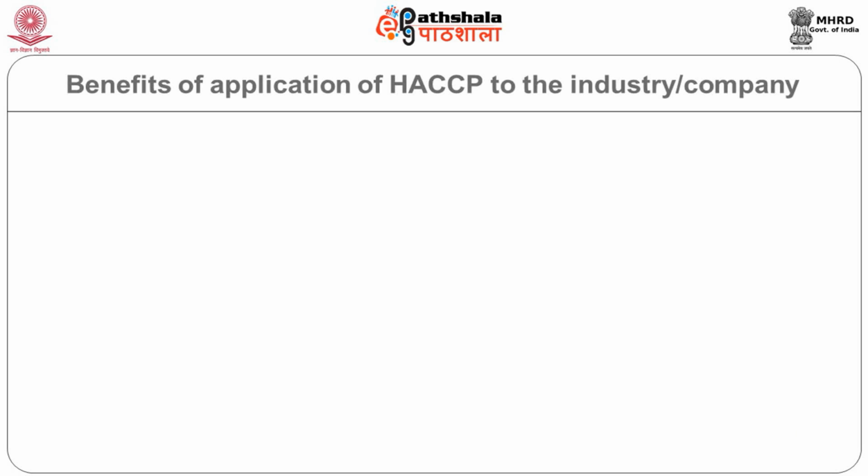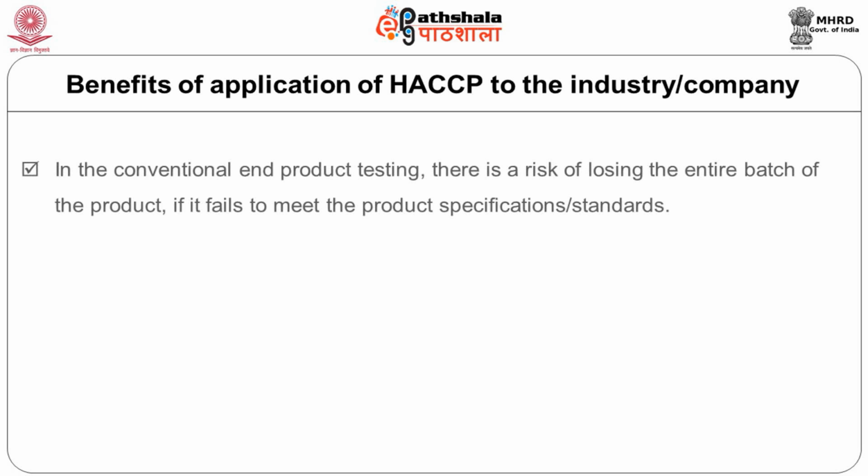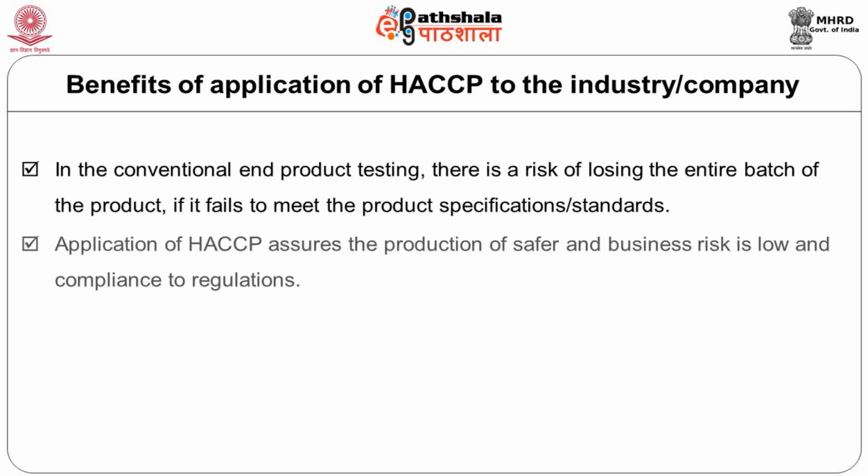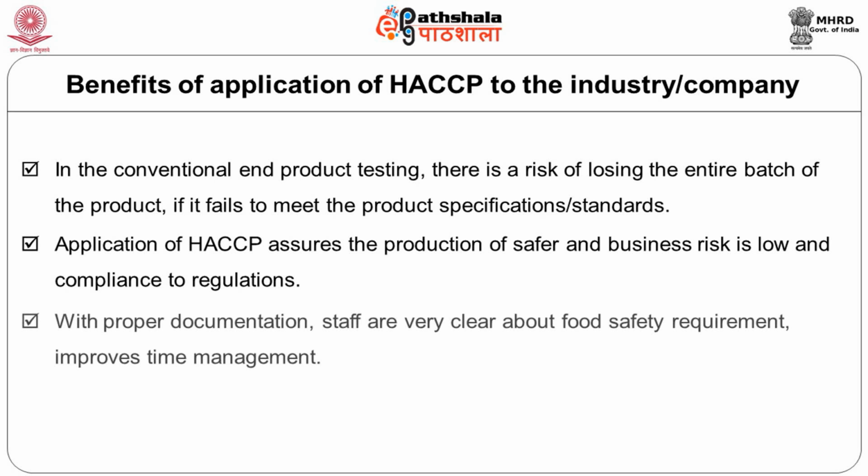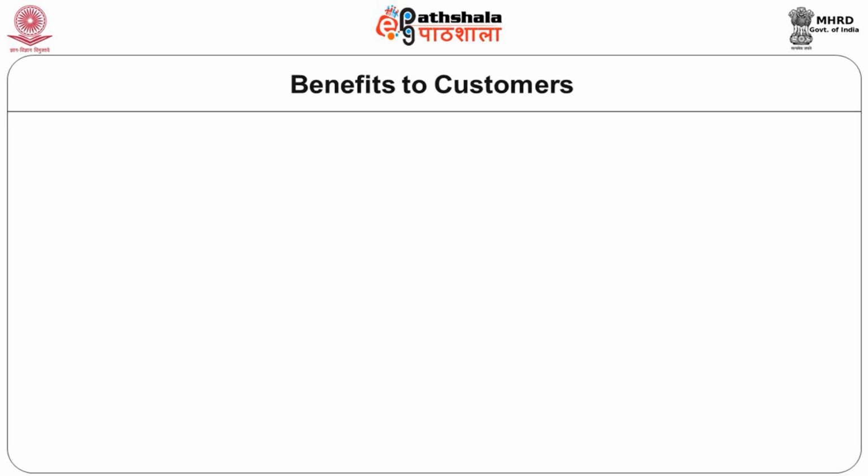Now we have discussed a lot about HACCP and its application. So what are the benefits to the industry or company? In conventional end product testing, there is a risk of losing the entire batch if it fails. Those things are taken care of with HACCP. So there is a lot of reduction in waste, a lot of reduction in company time, and long-term benefits for a company like reduction in wastage, increased consumer confidence in products, and consequently a better market access.